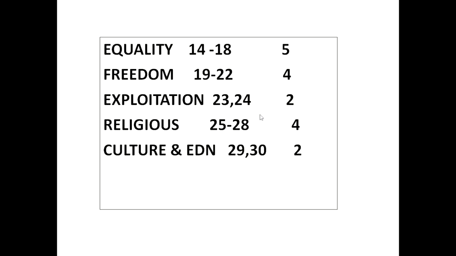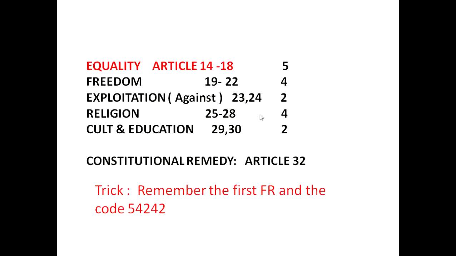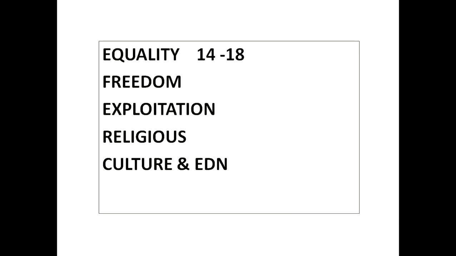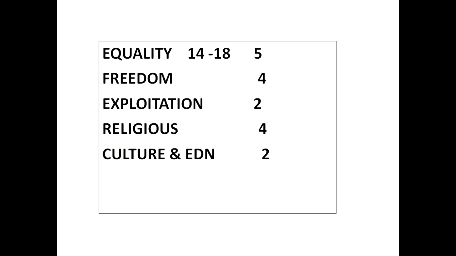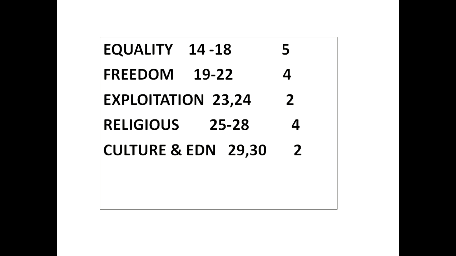Whenever there is a question in the examination, first what you have to do? You have to remember 54242 and the first one. So first, right to equality from 14 to 18. This one you have to write down. Next we have to write all of the fundamental rights: equality, freedom, against exploitation, religious, culture and education. Next we have to write the code 54242. Next we have to find out all the articles.